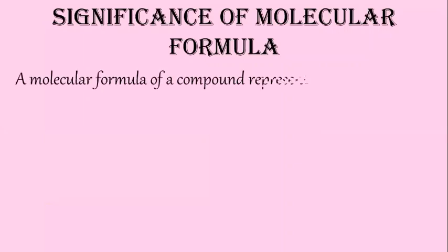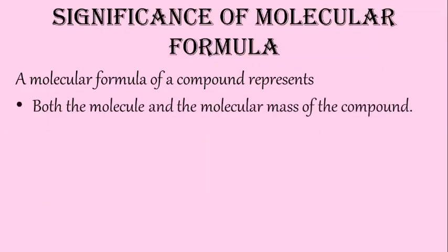So what is the significance of molecular formula? When we write the formula of a compound or element, what does it signify? What does it represent? A molecular formula of a compound represents, first point, both the molecule and the molecular mass of the compound. Molecular mass we are going to learn later on. Both the one molecule of that compound, and it also represents the molecular mass of the compound.